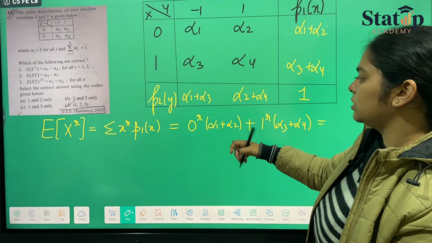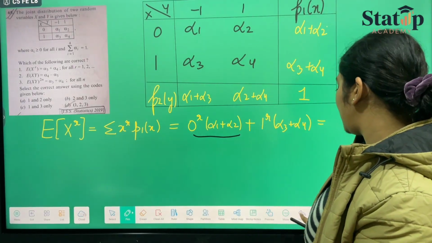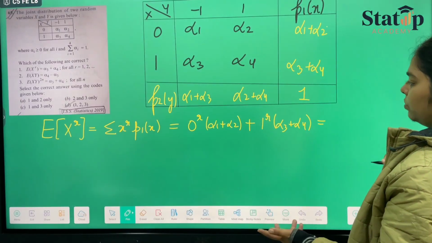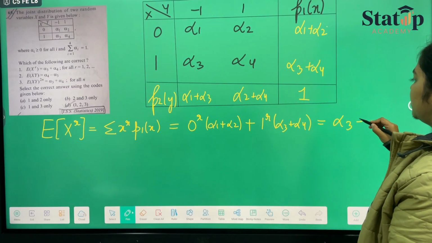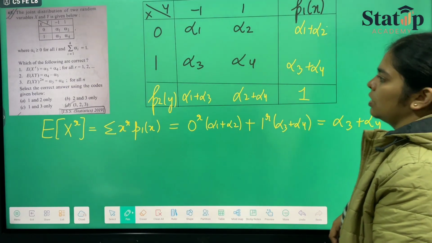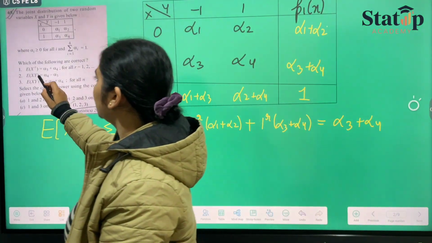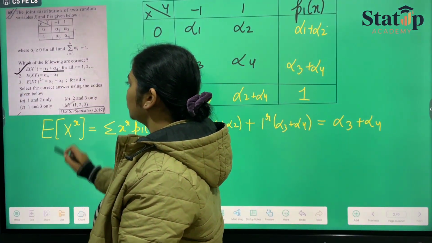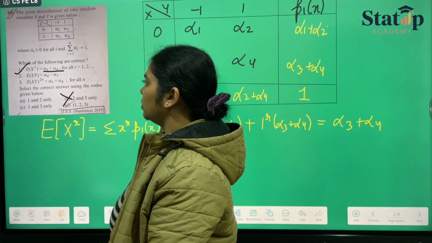Here the whole first term will be 0, and 1 raised to the power r is 1 only, since 1 raised to any power is 1 only. So it will be alpha 3 plus alpha 4. And in the question they have stated alpha 3 plus alpha 4, so option 1 is correct. So this option gets cancelled because it does not include 1.